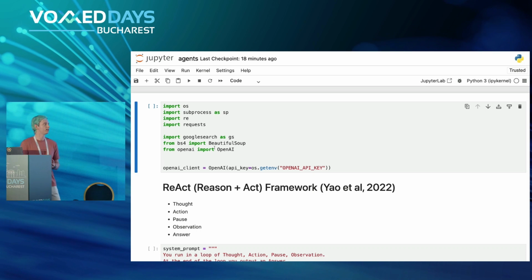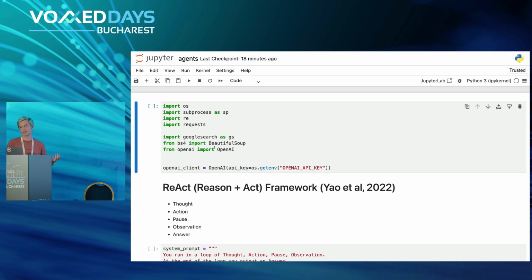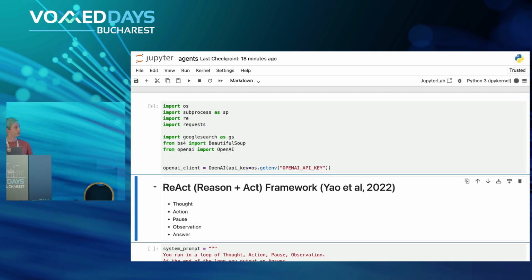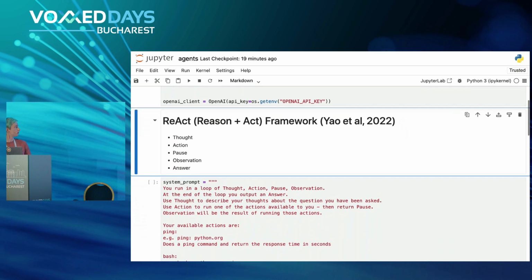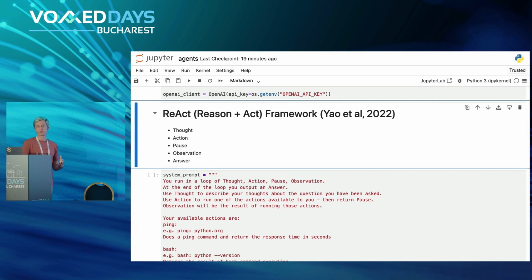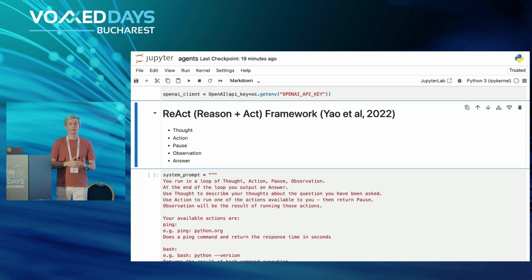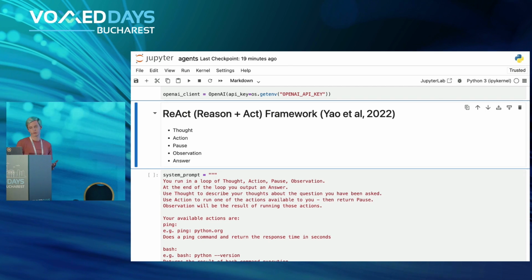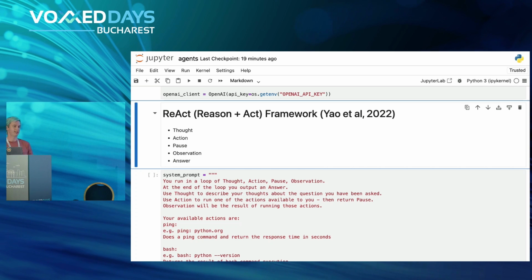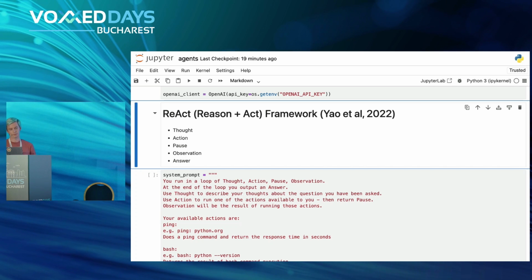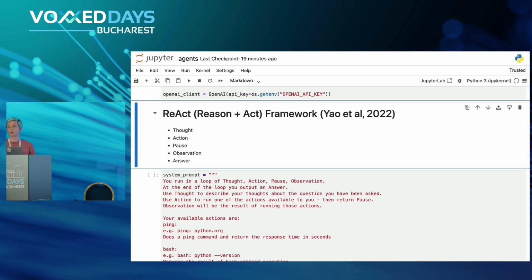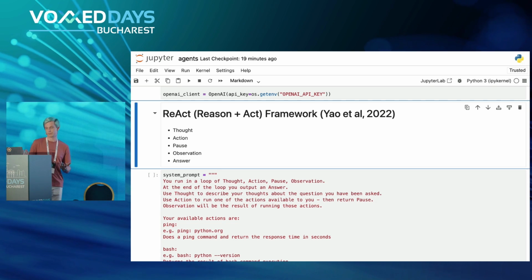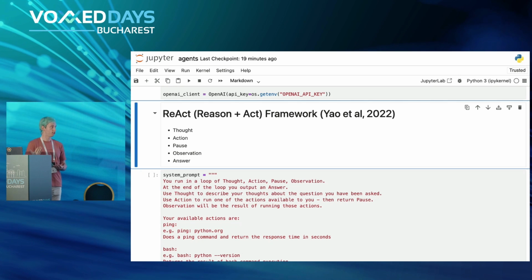And we will achieve that through what is called the ReAct framework. ReAct stands for reason and act. So let me quickly go to the prompt. What the ReAct framework means is that we will instruct the LLM to go through a loop of 5 steps. The first one is thought. The LLM would need to think about the next step it needs to take to give us the answer. It will then need to decide on the action it needs to perform to fulfill that thought.